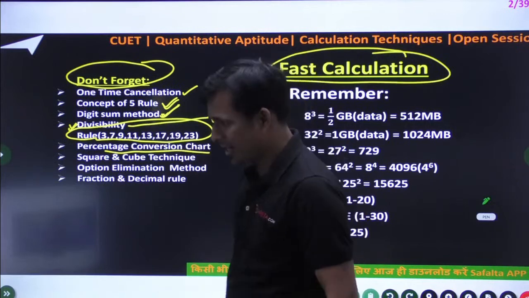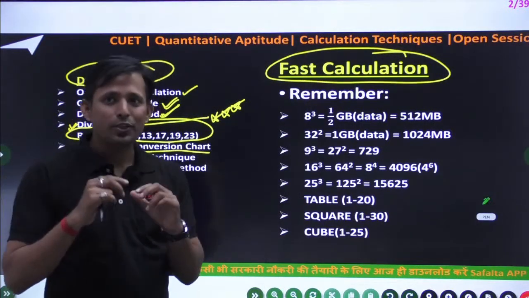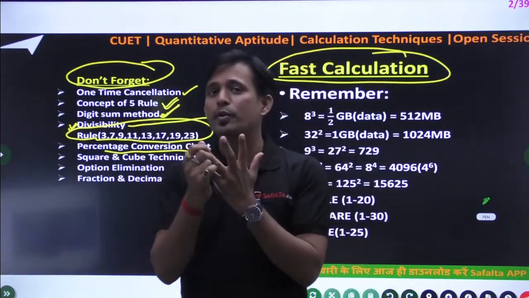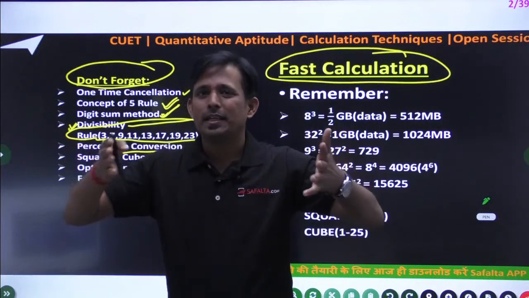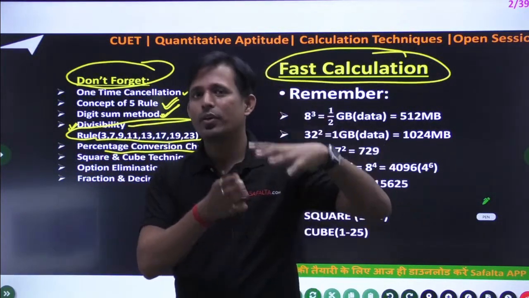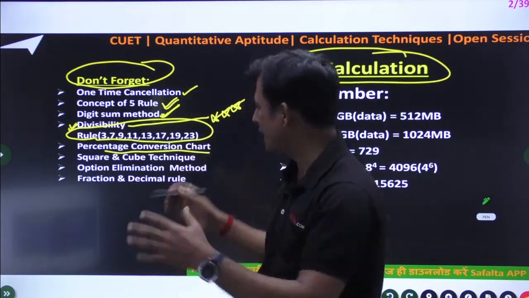Percentage conversion chart, that is also very important. Percentage conversion chart means using percentage you can solve the percentage problem, profit and loss problem in your arithmetic, in whole math. Sometimes you can solve the question using percentage in time and work, time, speed, distance, SI, CI, simple interest, compound interest. In every chapter you can use it, that is the basic one.